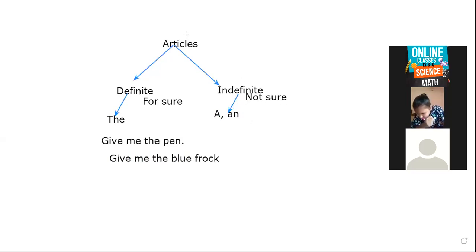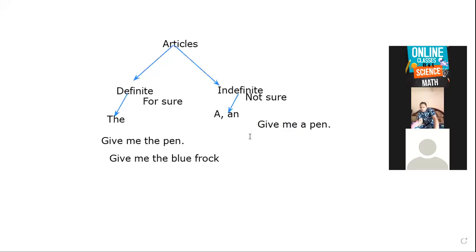Now for example, suppose: give me a pen. What is the meaning of this? When I say give me a pen, it means you can give me any pen. I don't want any specific pen; I will be okay if you give me any pen.